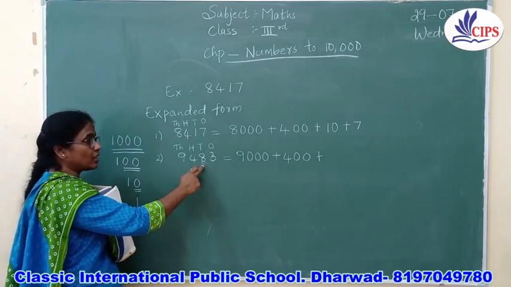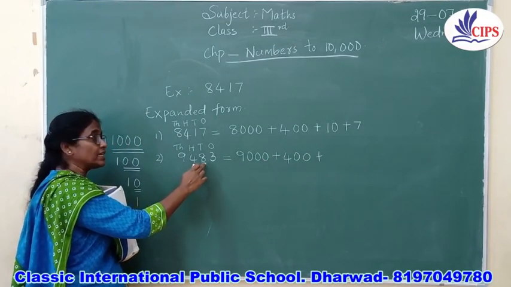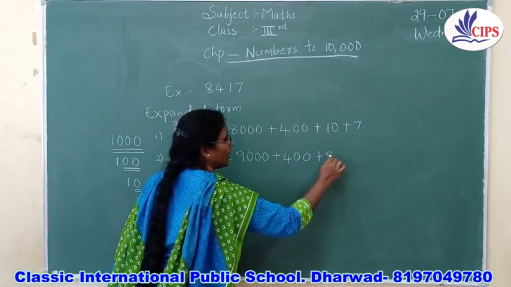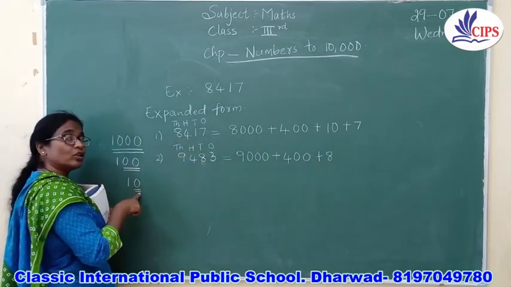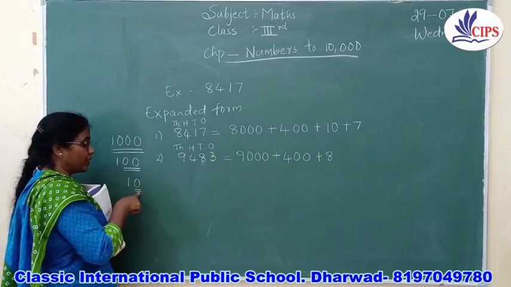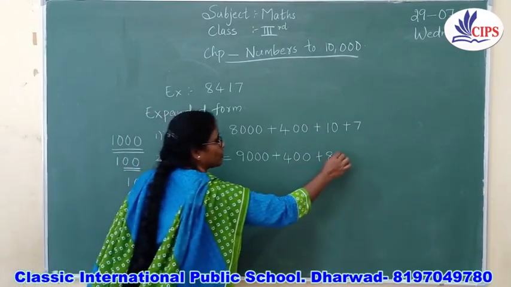Now what is the number here in the tens place? It is 8. So I am going to write 8 again here. Now which place is it? It is in the tens place. So in the tens place, how many zeros are there? There is only 1 zero.